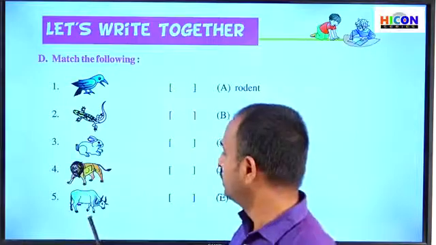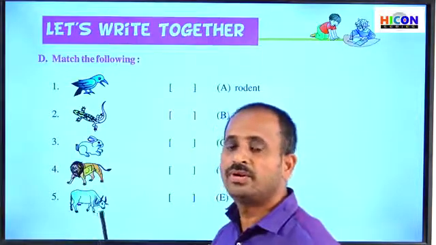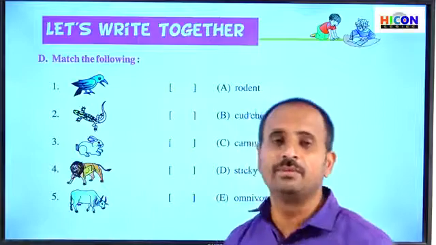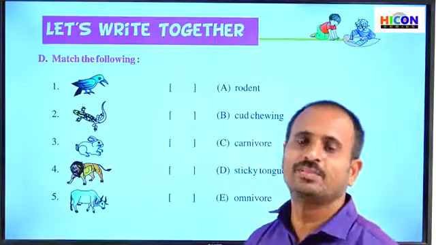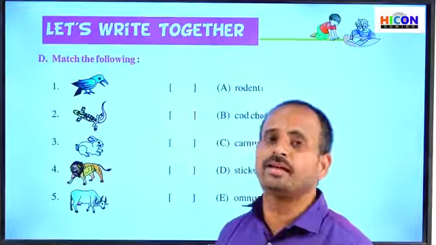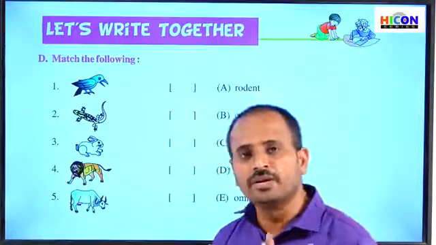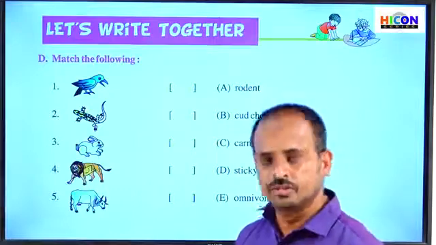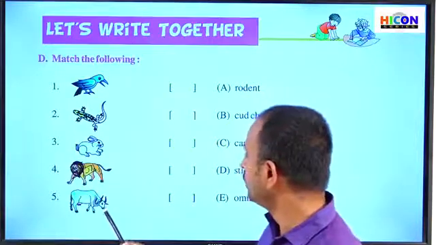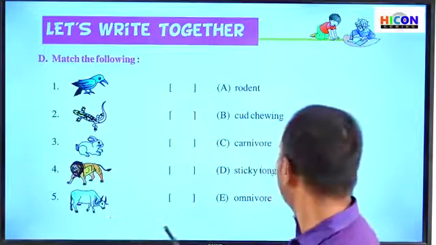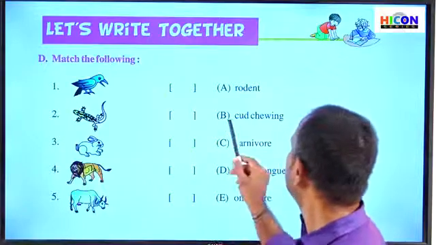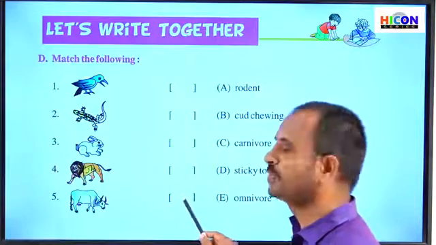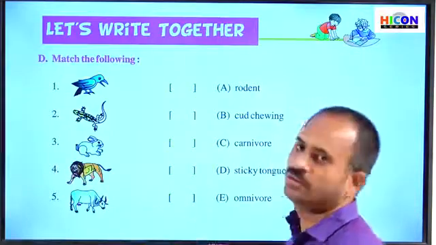Next is the fifth one. What is it? Cow. What is the property of the cow? Already we have discussed that some animals chew the cud. That means some animals can bring back their food from their stomach into the mouth and chew that food again. That is called chewing the cud. Cow is an example of an animal that chews the cud. So where is cud chewing? Option B is cud chewing, so write option B in the last bracket in front of the cow.